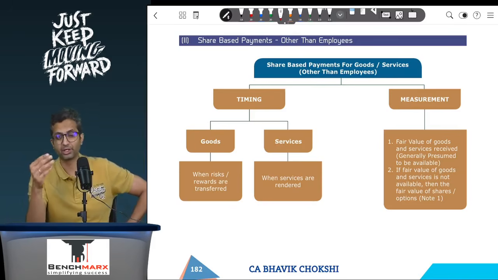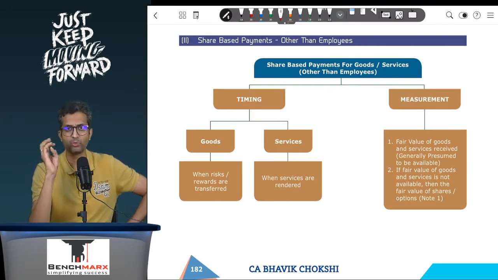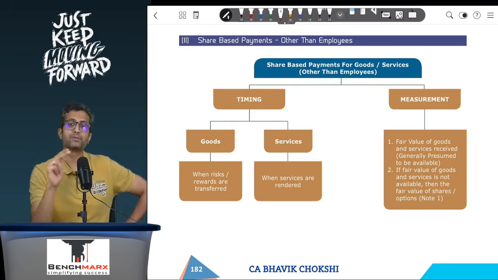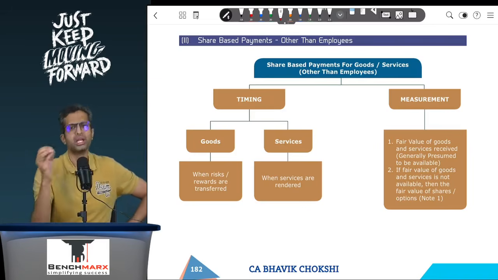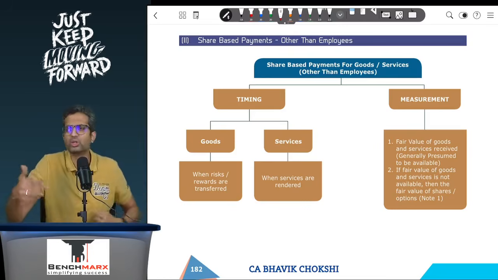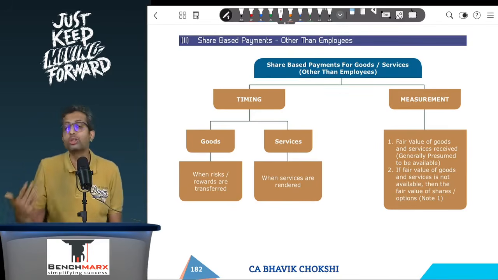Now this is different, and a special case can arise in case of barter, Ind AS 16 versus Ind AS 102. When you do Ind AS 16 barter, usually we are told that the first preference would be the fair value of the assets given up. If not, fair value of the assets received, and if not, WDV of the assets given up under Ind AS 16. Typically, in case of a barter that you studied in Ind AS 16, you receive, let us say, a building, and you give up, let's say, a machinery, a land, software, something like that. You don't usually give up own shares.